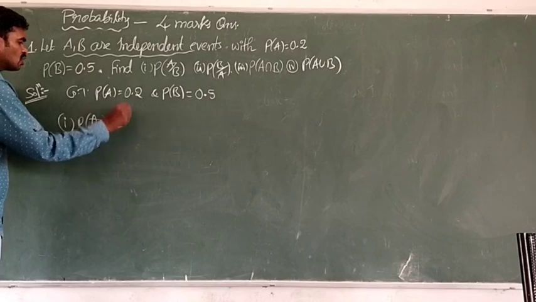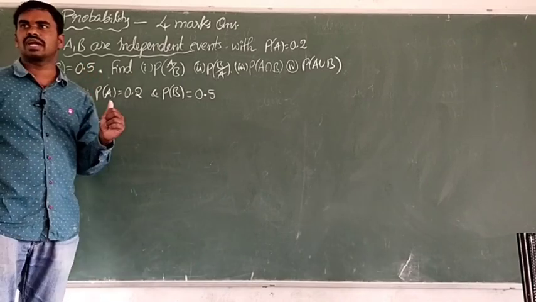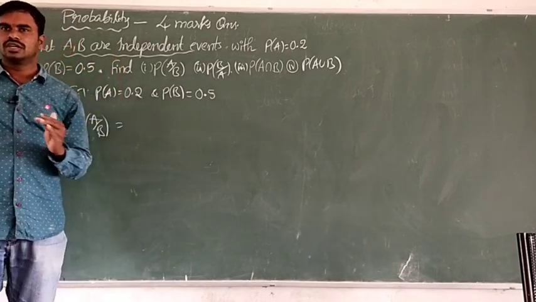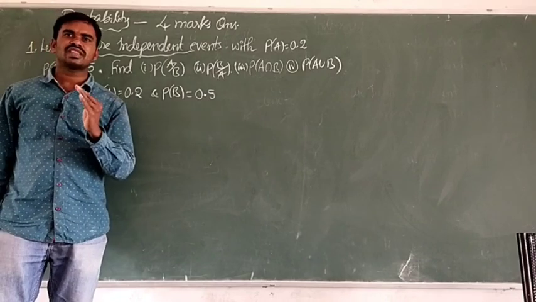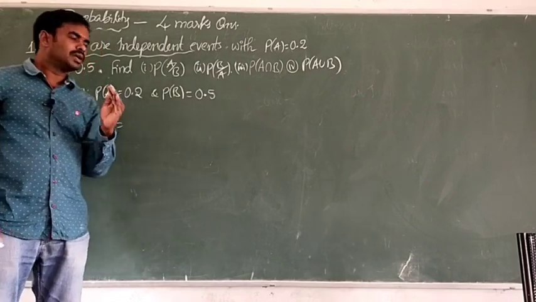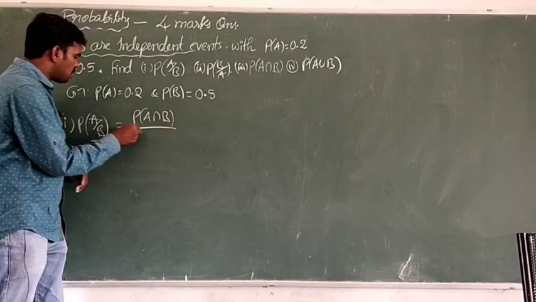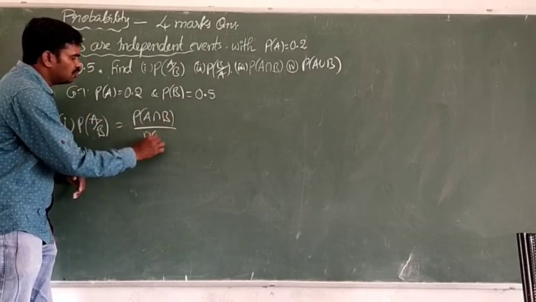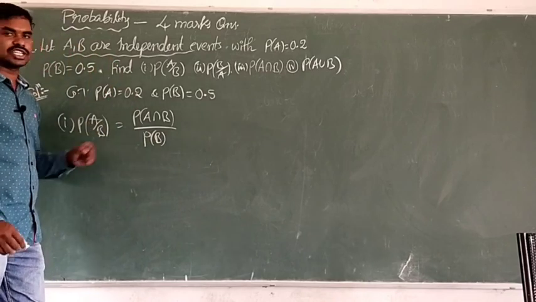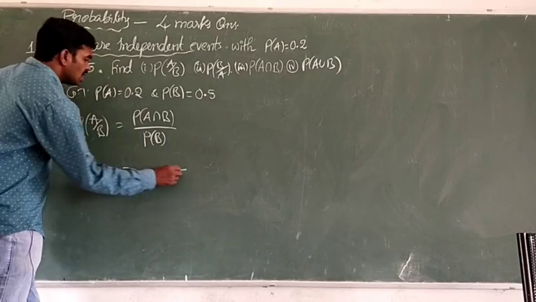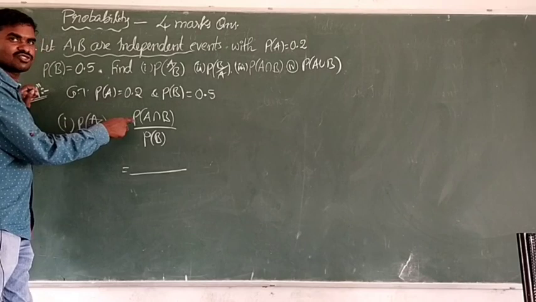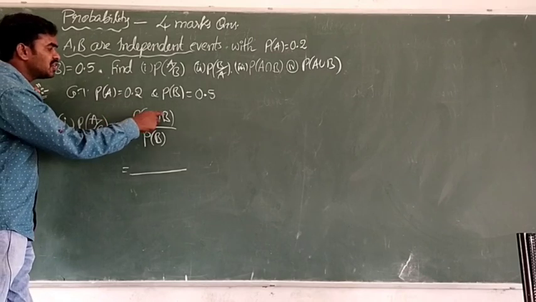See here, one more statement: in 7 marks questions we applied conditional probability. Okay, do you remember that? Yes, very good. Conditional probability means P of A by B is equal to P of A intersection B by, what is in the denominator, P of B. So this is the conditional probability. And using this, we can split P of A intersection B as P of A into P of B. Why?